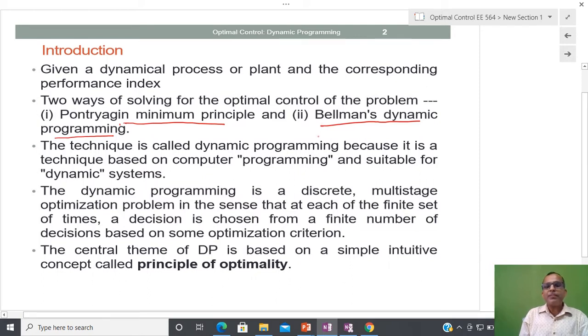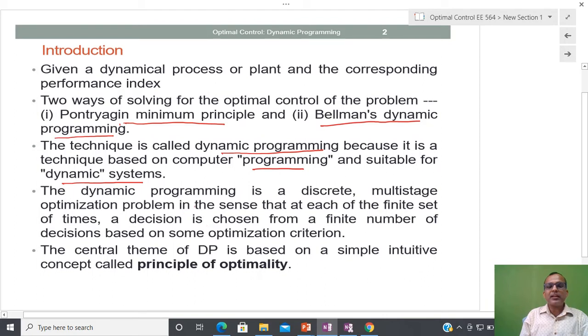If you see the name, the technique is called dynamic programming. The word dynamic is here because it is a technique based on computer programming and suitable for dynamical systems. We know the meaning of a dynamical system: we are going to consider those classes of systems which evolve with respect to time.